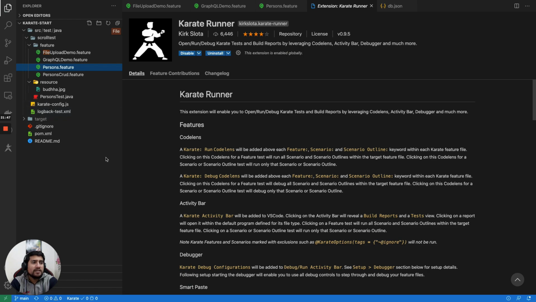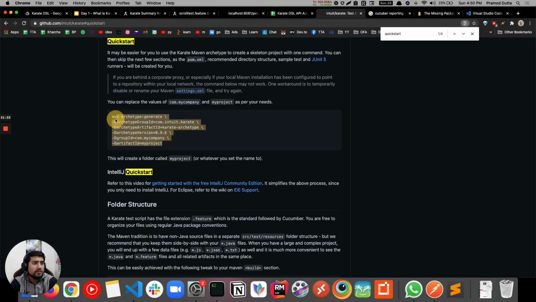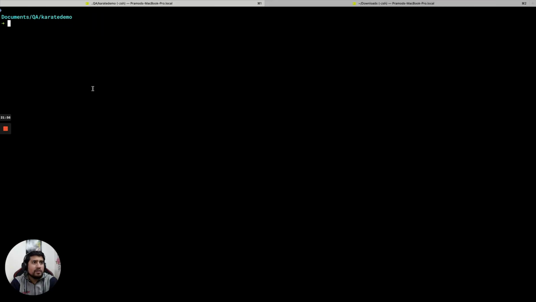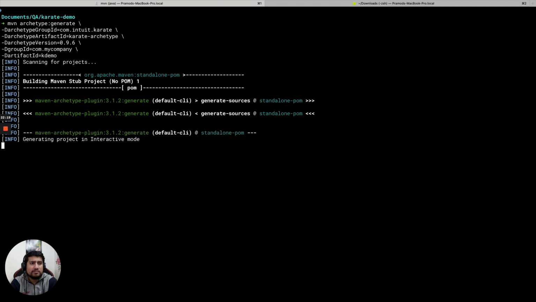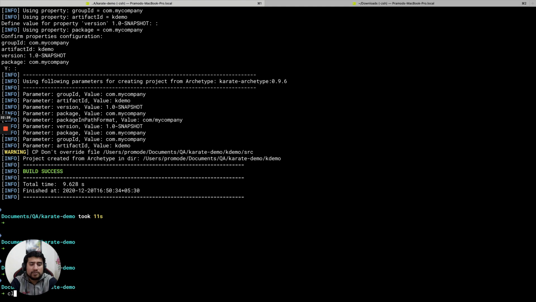Cool. After that, you will run the command that they have already told you, to create a new project. Here, I think we had a different demo folder, and if you see, there's nothing there. When you run this command, you can change the names according to yourself. Let's just say kdemo. Okay, let's run the command. We don't want to change anything else, because we will be changing most of the things after it has generated the project for us.